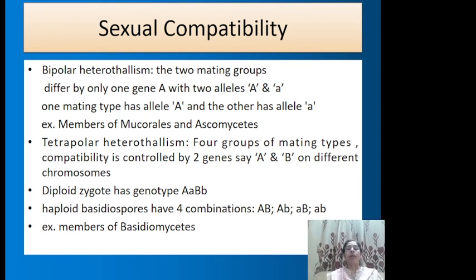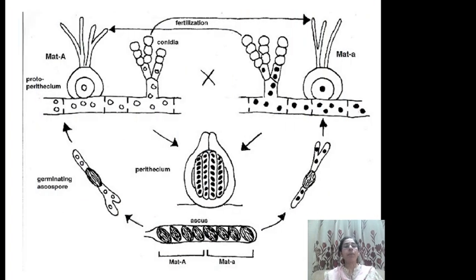Whereas tetrapolar heterothallism involves two genes, namely A and B, and these two genes have their alleles in turn, like capital A and small a for gene A, and capital B and small b for gene B. The diploid zygote has a genotype of AaBb with four combinations: capital A capital B, capital A small b, small a capital B, and small a small b. This is exhibited by the members of Basidiomycetes.